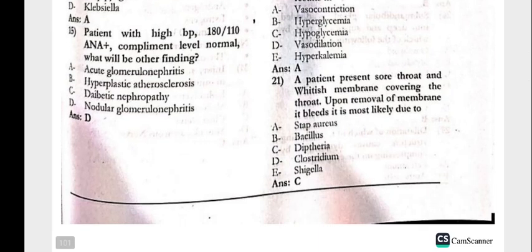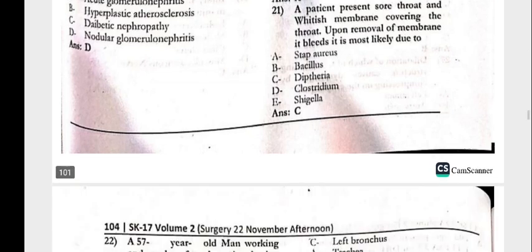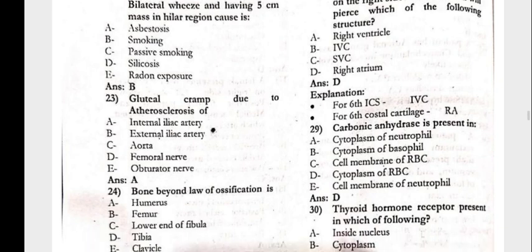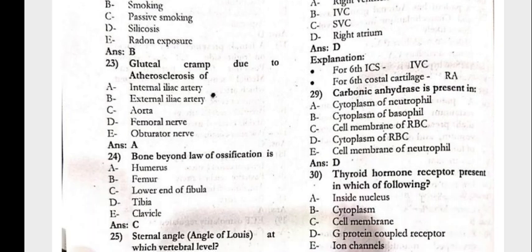Question 21: the patient presented with a sore throat and a whitish membrane covering the throat. That is definitely diphtheria. 22: a 57-year-old man, a smoker for a long time, having a non-productive cough which worsened over the past 2 months, bilateral wheeze, and a 5 centimeter mass in the hilar region. The cause would be smoking. The gluteal cramp is due to atherosclerosis of the internal iliac artery.